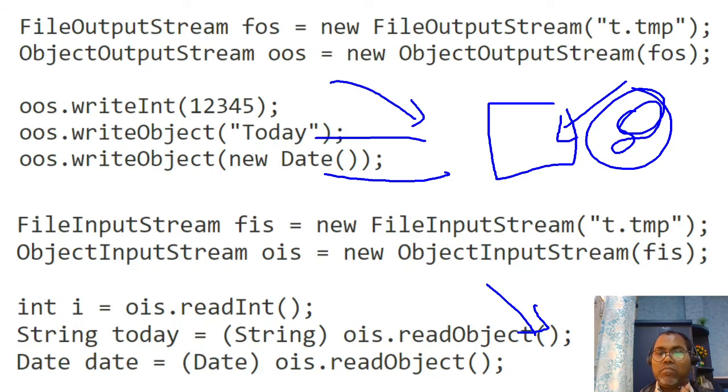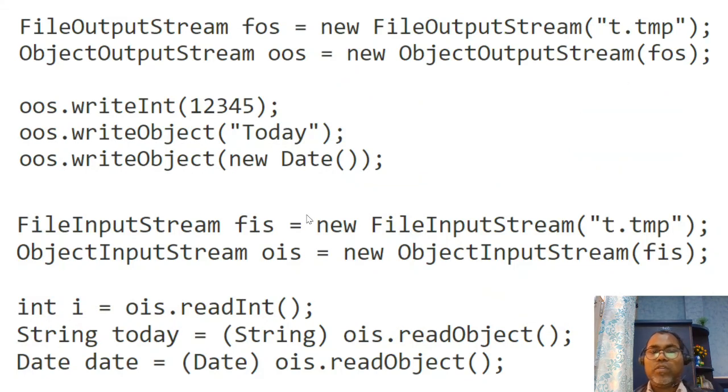They maintain the complete class structure while serializing, and while deserializing they create a new object for you. At that time the JVM checks whether your class structure is the same or different. If different, it throws an exception, we cannot deserialize your class. So these kinds of pre-checks are available with object serialization and deserialization.